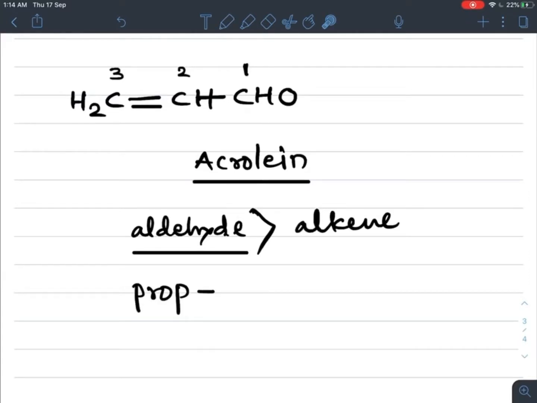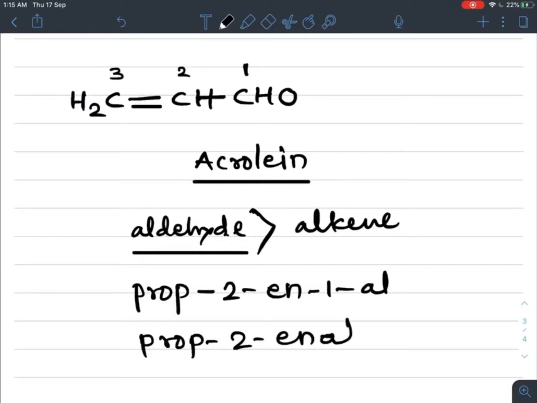At position 2 the double bond starts, so prop-2-ene, E replaced again by Al, or simply you can write prop, no need to write 2, propenal, prop-en-al. So this is about acrolein, the most important aldehyde.